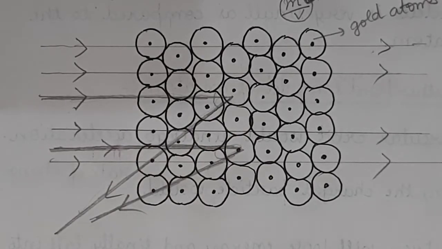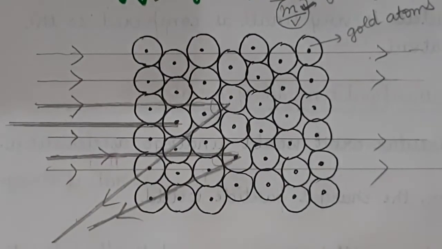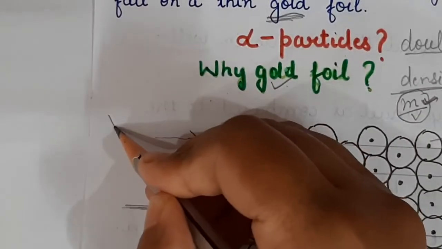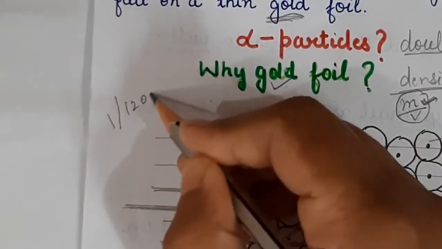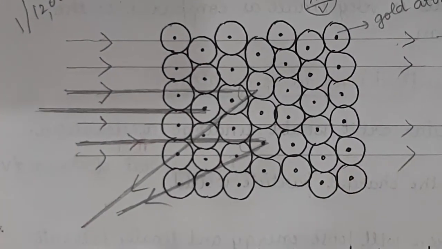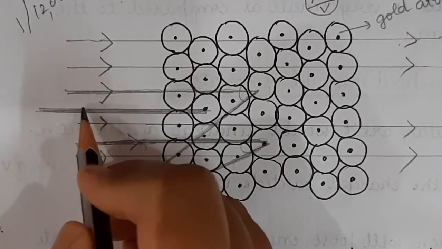And observation number 3 was, surprisingly, 1 out of 12,000 particles rebounded back.